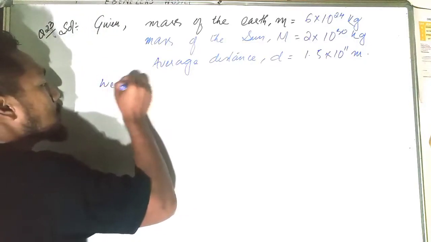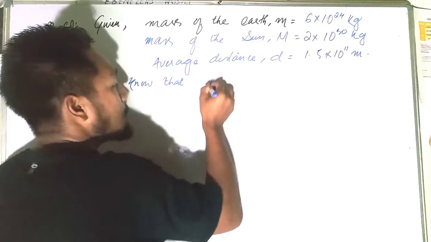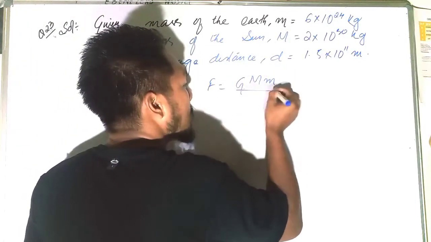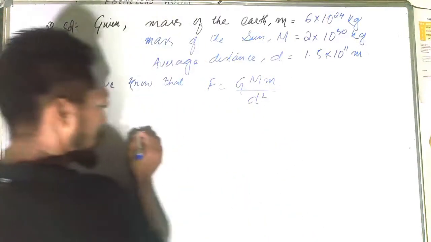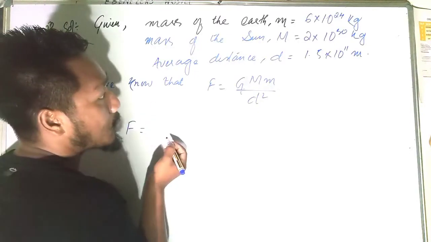We know that F is equal to G m M divided by D squared. Now put the values, which implies that F is equal to what? G is how much?